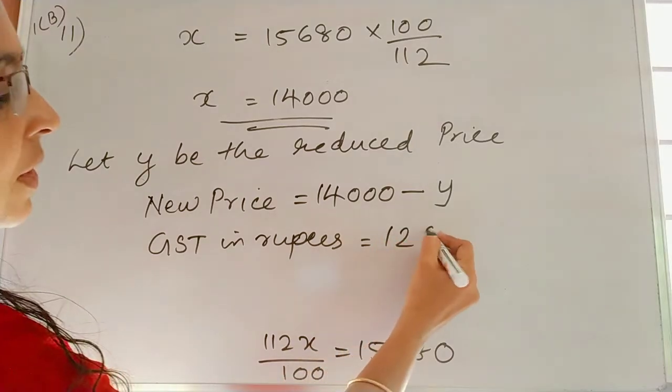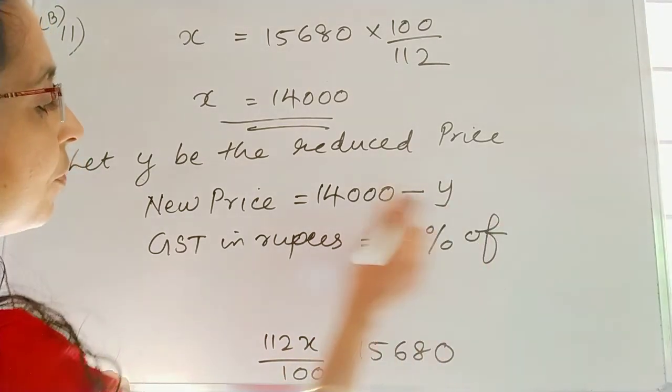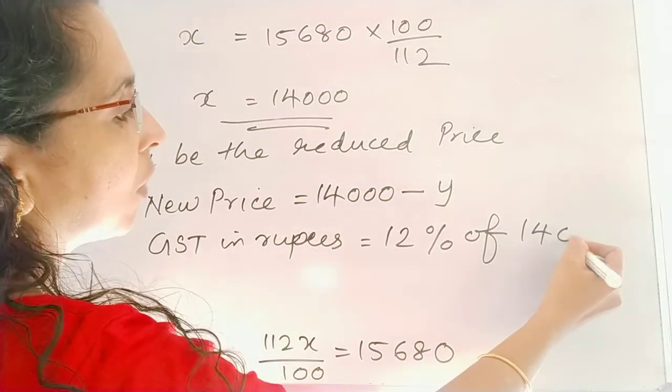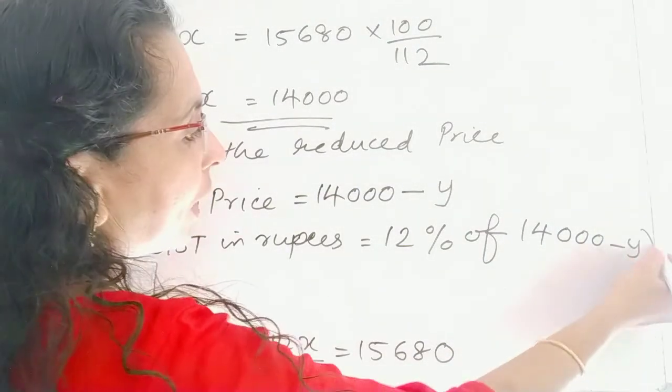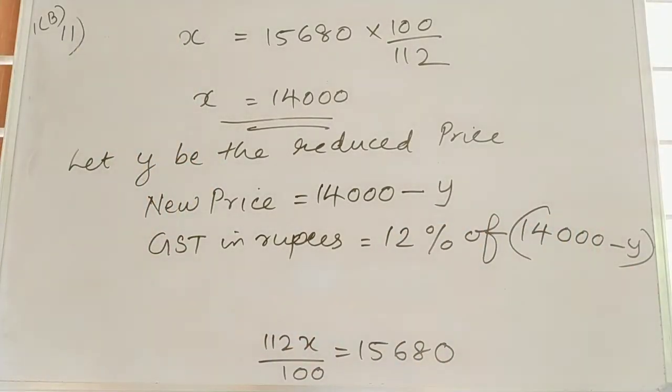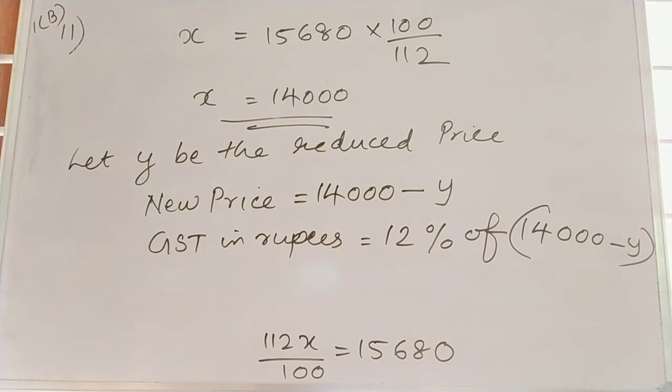So 12% of which amount? 14,000 minus Y, which is the new price.